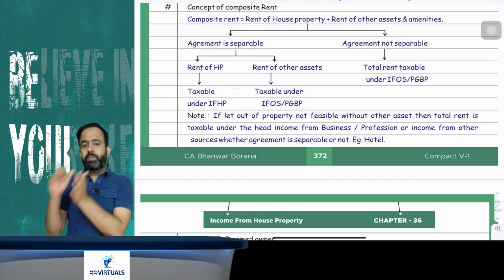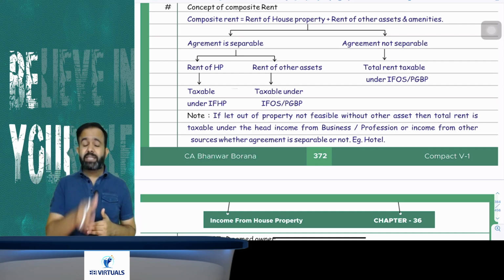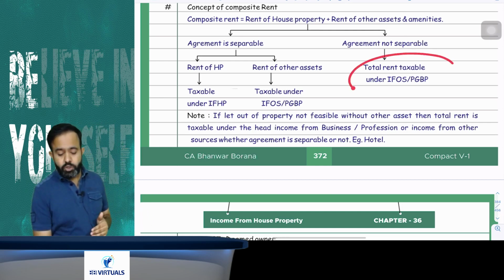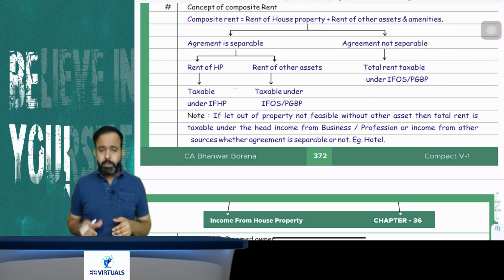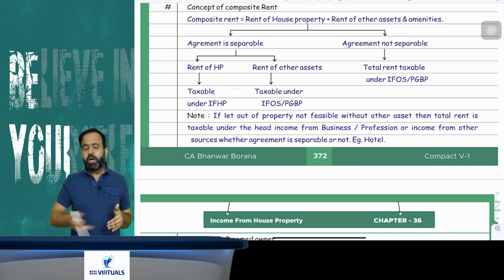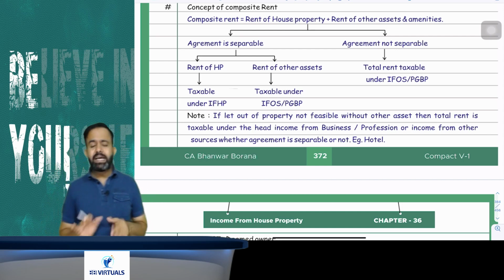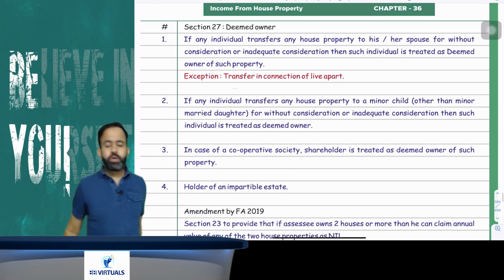Suppose the agreement is separable, then house property rent will be taxable under income from house property, and other asset rent will be taxable under IFOS or PGBP. But suppose the agreement is not separable, in that case your total rent will be taxable under IFOS or PGBP. One more point: suppose any house property is not feasible to let out without any other asset, in that case total rent will be taxable under IFOS or PGBP whether the agreement is separable or not.